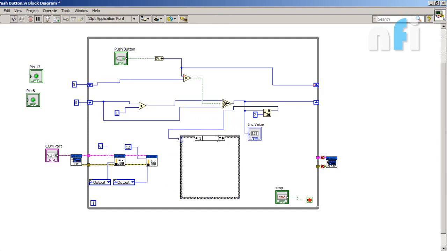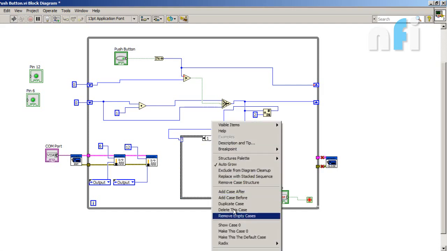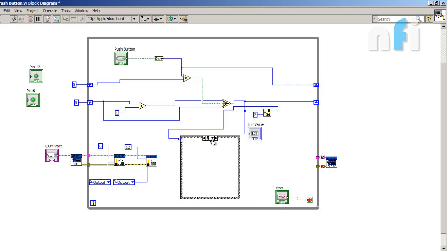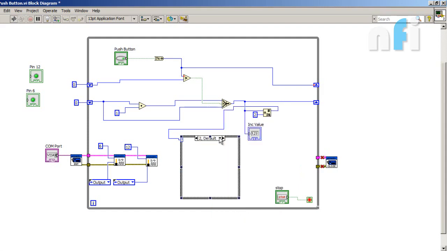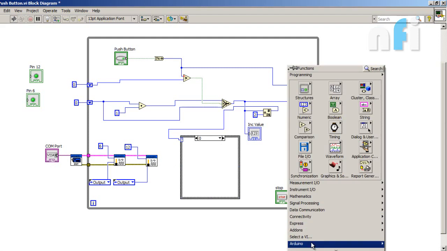But here I need only two values, either 0 or 1. Let's create another case and make it default. Okay, where is the default? Alright, now during 0 we want to turn off our LED.